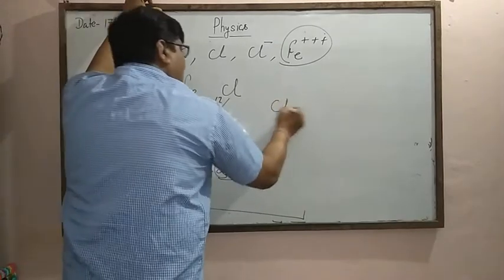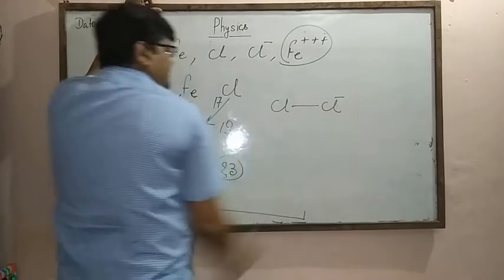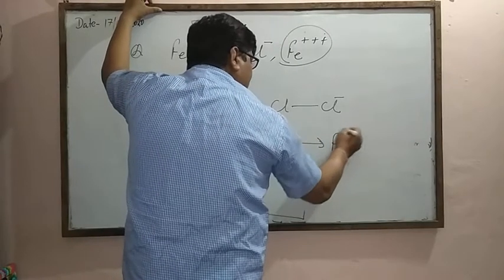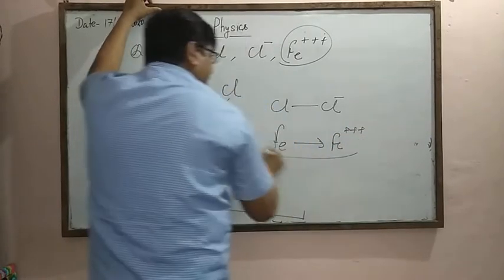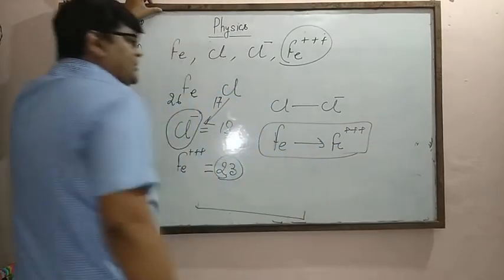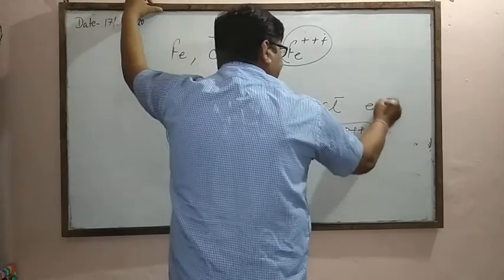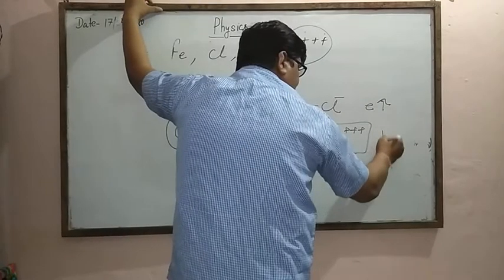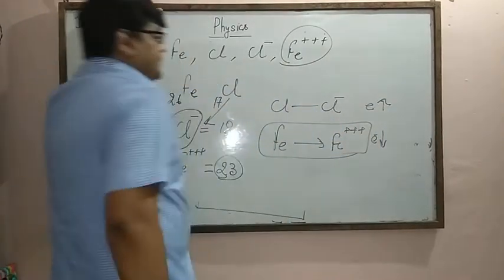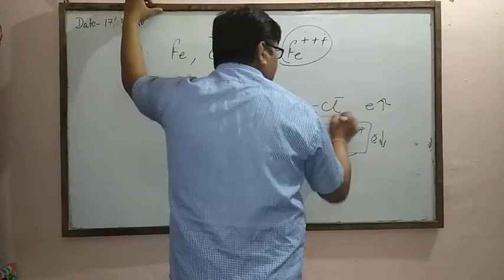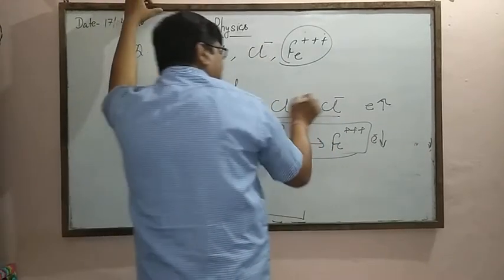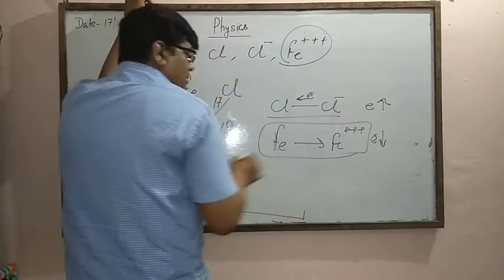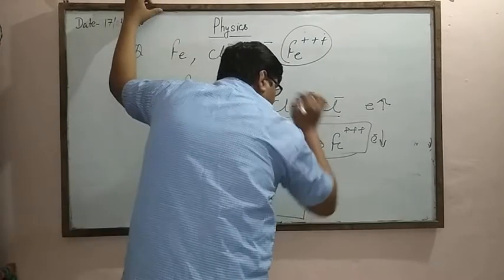When chlorine converts to chlorine minus and iron converts to iron plus, the number of electrons in chlorine increases and the number of electrons in iron decreases. In this process, some electrons enter chlorine and some electrons are expelled from the iron.